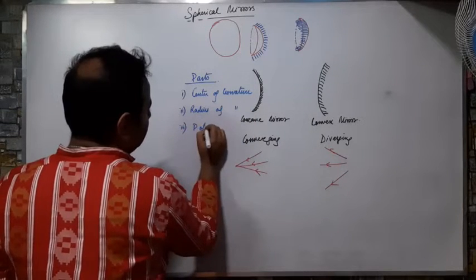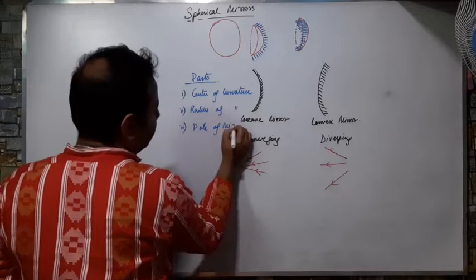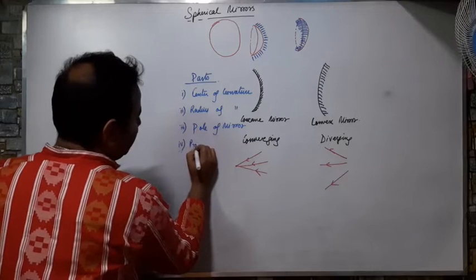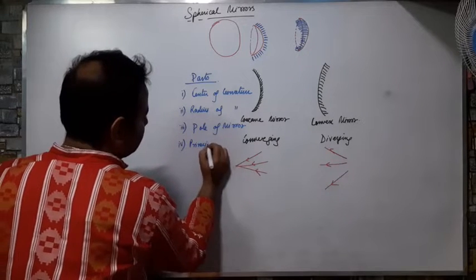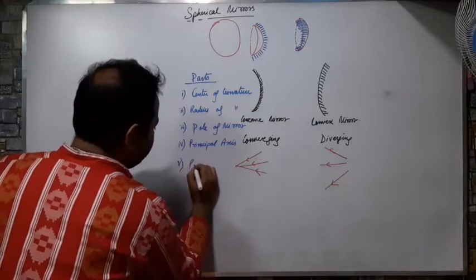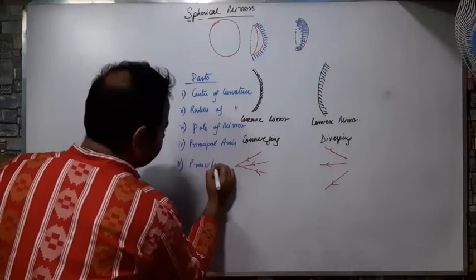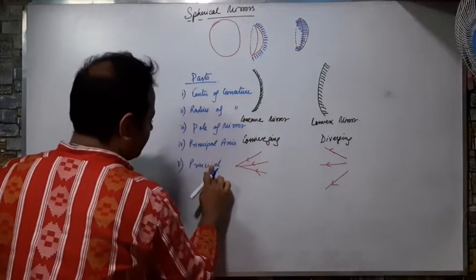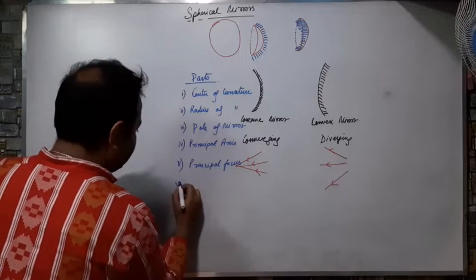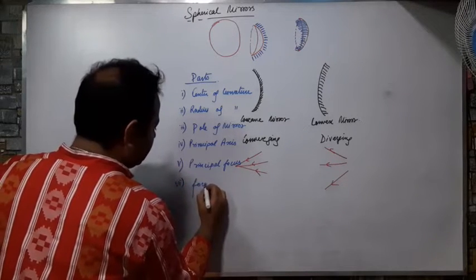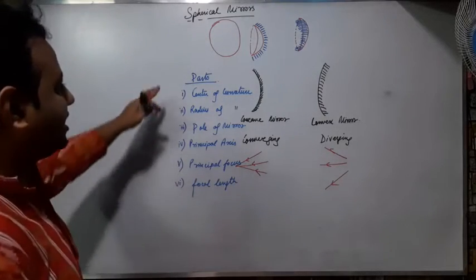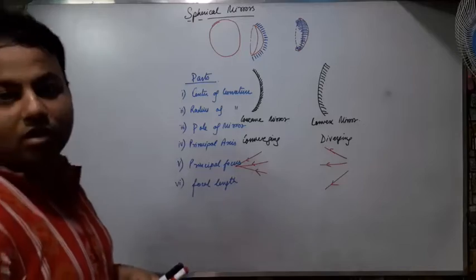Third part, pole of a mirror. Fourth part, principal axis. Finally, principal focus, and then we have focal length. So these are some of the parts of a mirror.